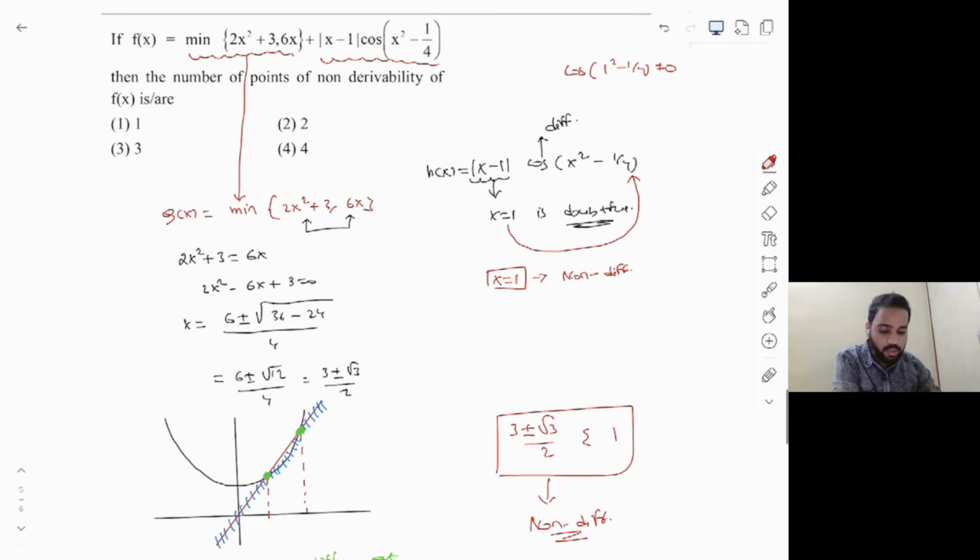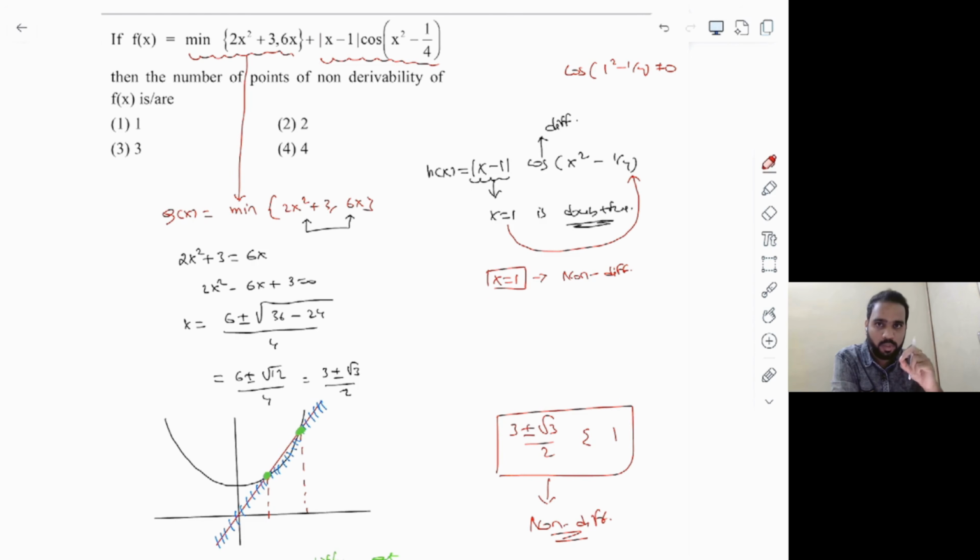Once again, when you are getting doubtful points of the first function and also doubtful points of the second function, if any one of the values is coinciding, you have to verify at that point also. Be very careful, they might set you traps in the question.